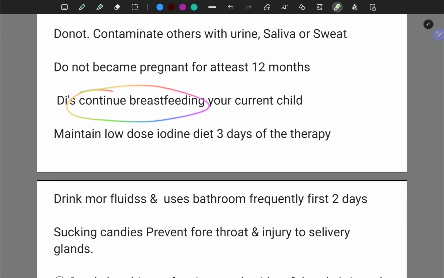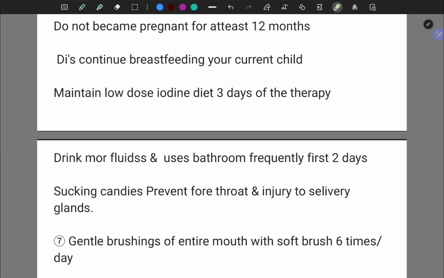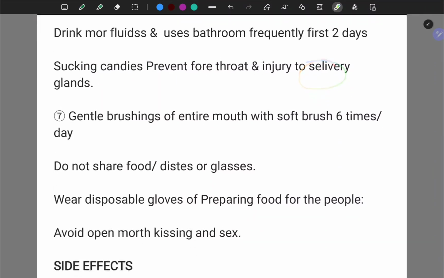They should discontinue breastfeeding, maintain a low iodine diet 3 days after therapy, drink more fluids, use the bathroom very frequently for the first 2 days, and suck candies, which will prevent the sore throat and injury to the salivary glands.